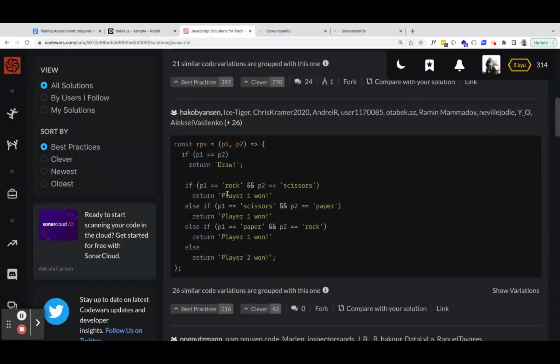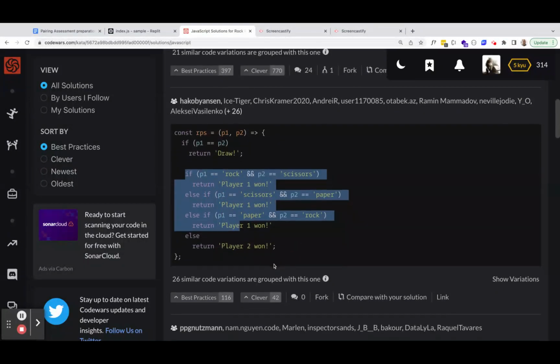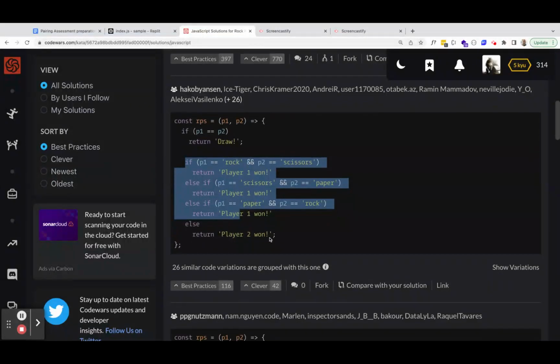Oh, these people are just mapping out all the cases, and you can totally do this, right? If you didn't want to use an object, this is a good solution. If P1 equals rock and P2 equals scissors, return that. Else if P1 equals scissors and P2 equals paper, return that. Just do if else, if else, if else. Completely legal. I should have done this as the first solution. This is what we call the brute force method. Just do everything. But you see, it didn't require a loop. So please don't use for loops for these types of problems.